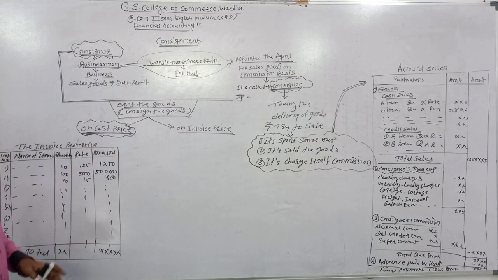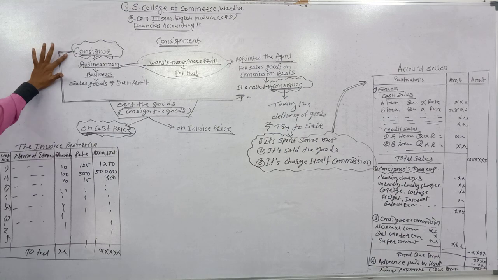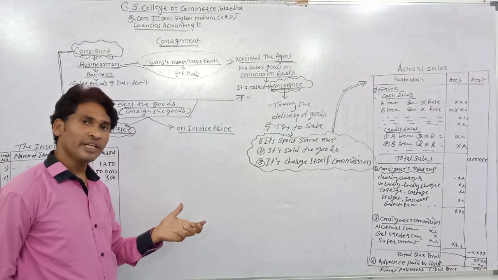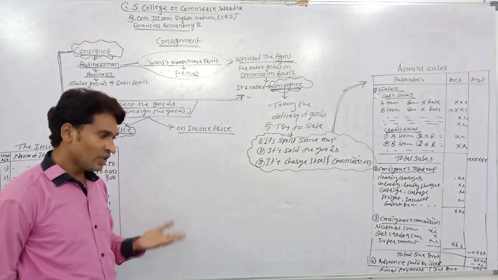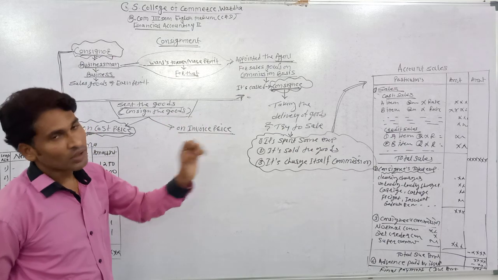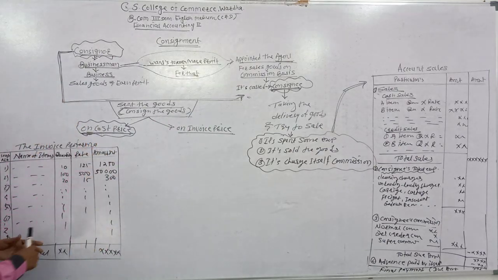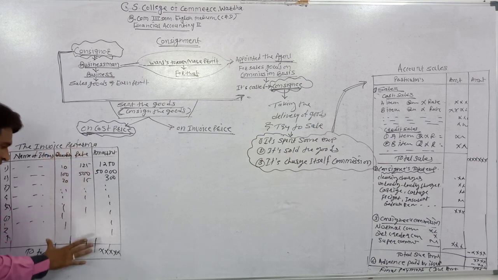Before that, we see the information about the invoice proforma. When the consignor sends the goods to the consignee, he needs to give information about the goods sent. The list of all the goods sent by the consignor to the consignee is given in one format.